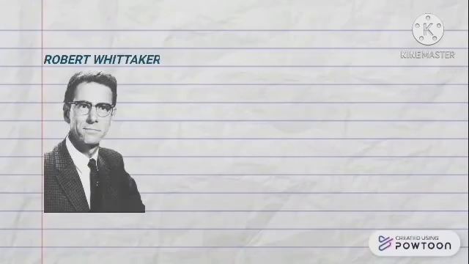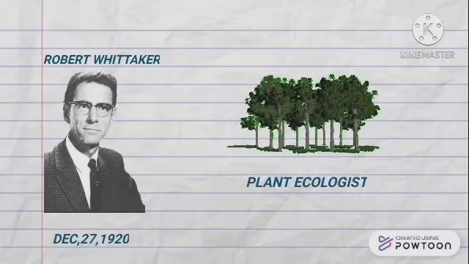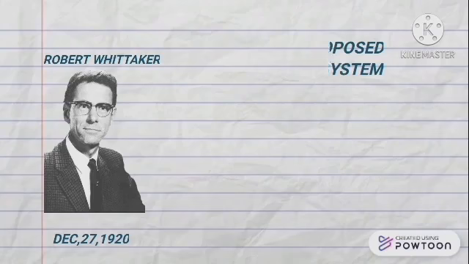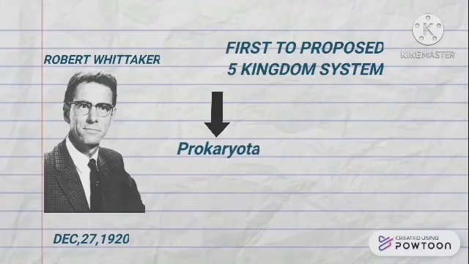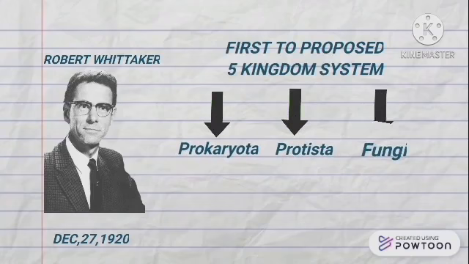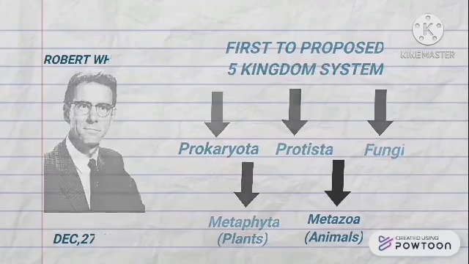After that, Robert Whittaker came to the rescue as fungi was not properly placed in any of the kingdoms. Robert Whittaker, born on December 27, 1920, was a plant ecologist who set forth the five-kingdom system of classification, namely Prokaryota, Protista, Fungi, Metaphyta, and Metazoa.